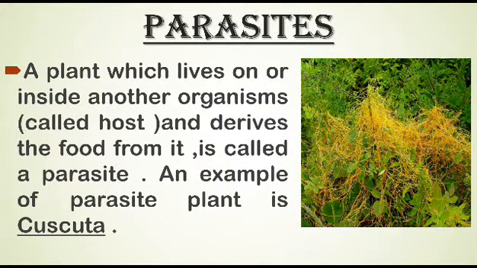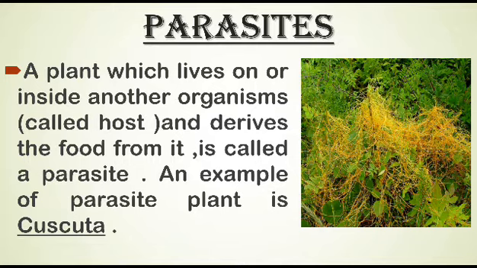Now the question is, what are parasitic plants? A plant which lives on or inside another organism and derives food from it is called a parasite. The organism from which the parasite gets its food is known as the host. Cuscuta is an example of a parasitic plant.